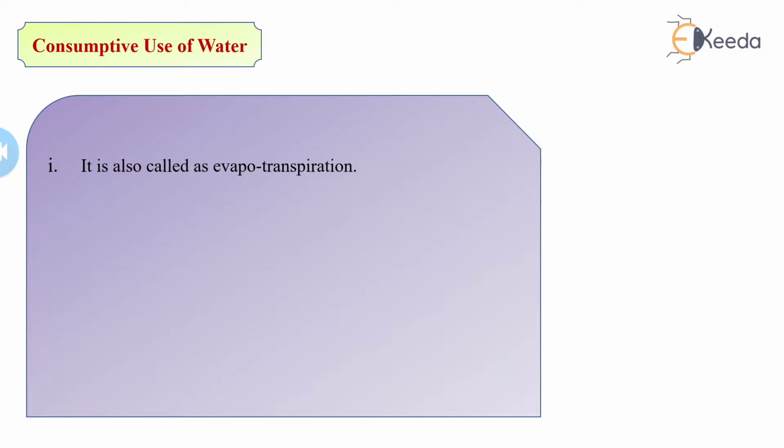Evaporation is nothing but the transfer of water from the liquid to the vapor state, and transpiration means the process by which plants dissipate water from the surface of their leaves and trunks in the process of growth. So here, as much as 99% of the total water received by a plant through its roots is lost to the atmosphere by this process.